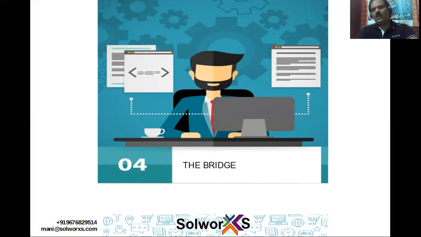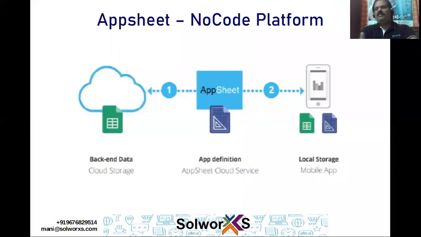And at SolveWorks, how do we make the bridge? We use various kinds of solutions, but to start on in the initial level or a basic level, we suggest AppSheet, the no-code platform, where it's very simple, 3 steps. You put your Excel sheet on the cloud, the platform editor just translates that Excel sheet into an app, and bingo, you're done. You can start sharing the apps. Just 3 steps, nothing required. So anyone can just go and build the apps.